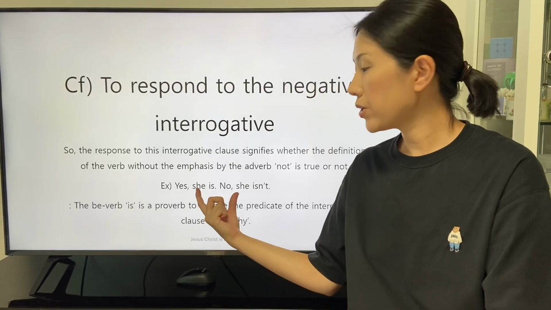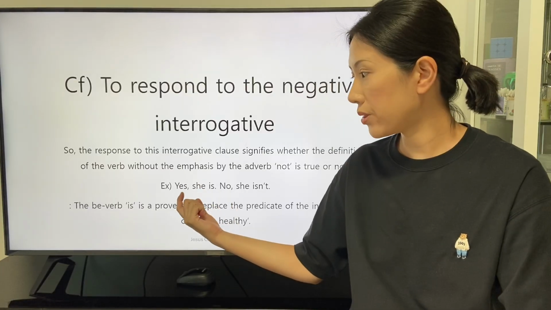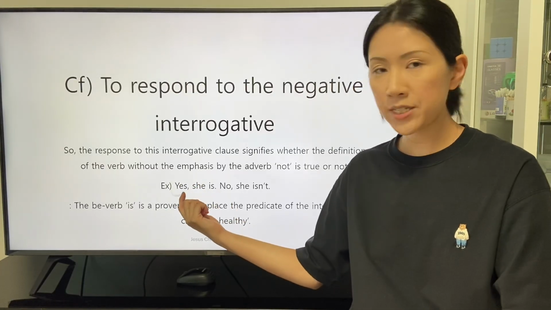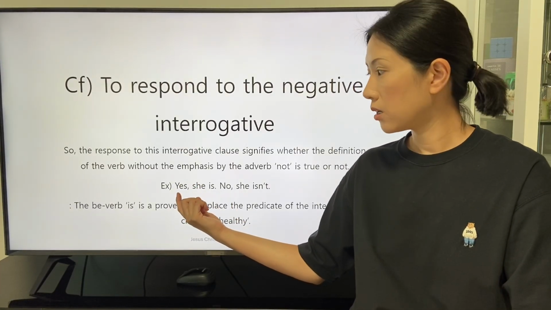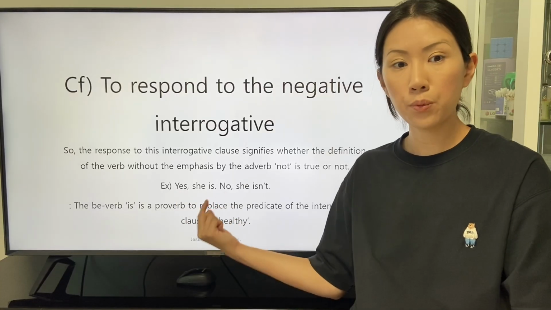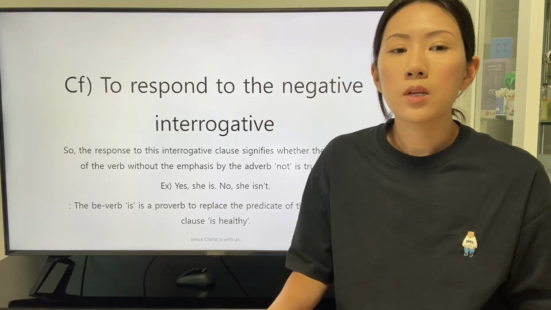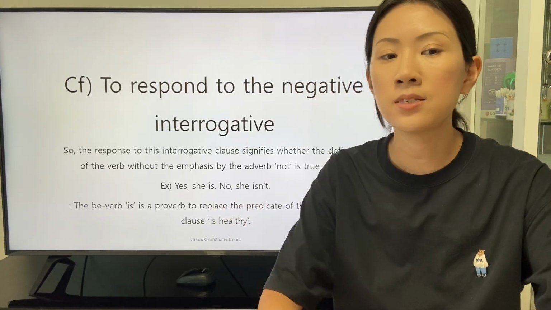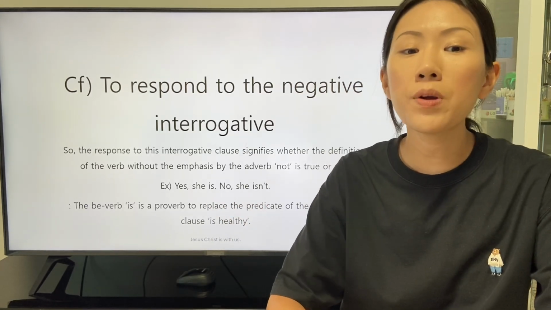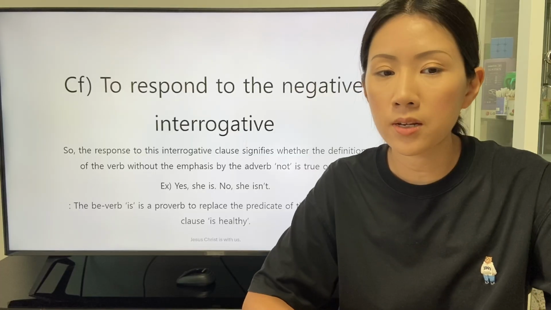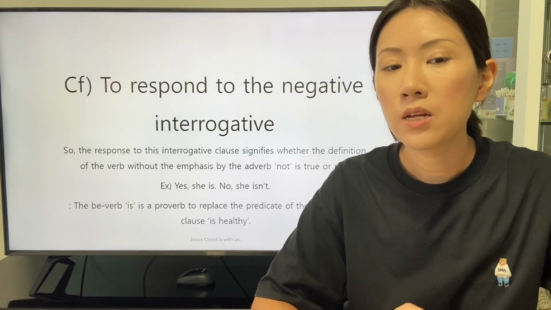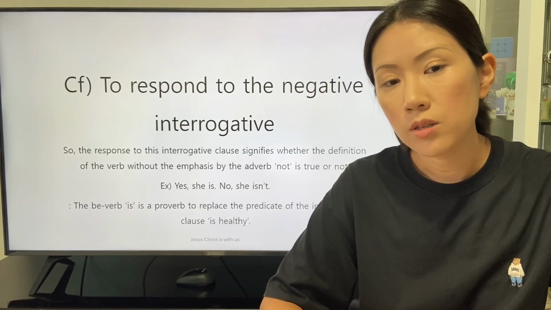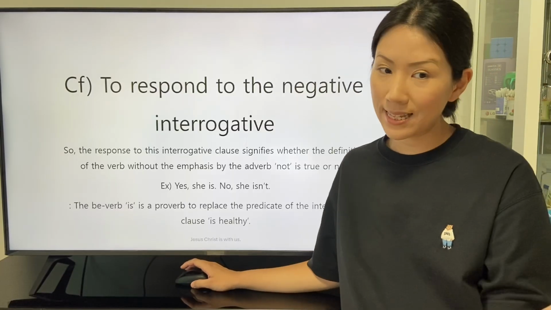There are two responses with the declaration by yes or no. Yes, she is. No, she isn't. The be verb is a proverb to replace the predicate of the interrogative clause, is healthy.